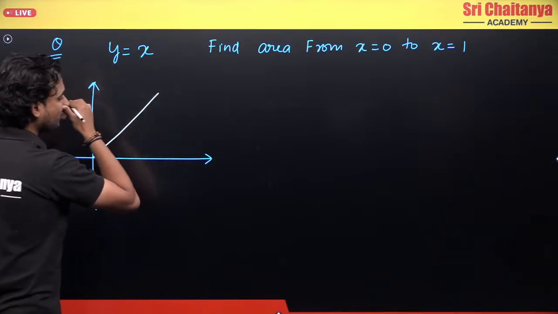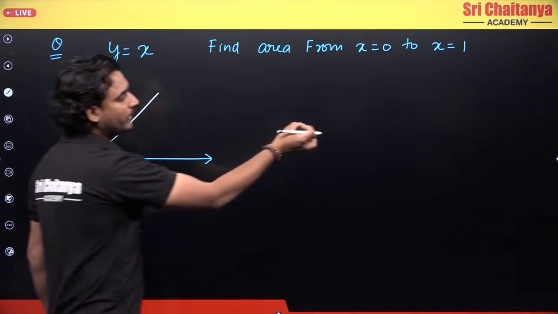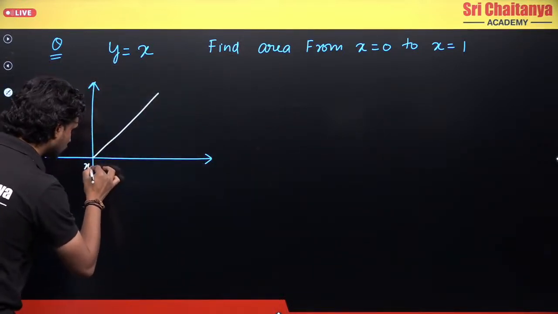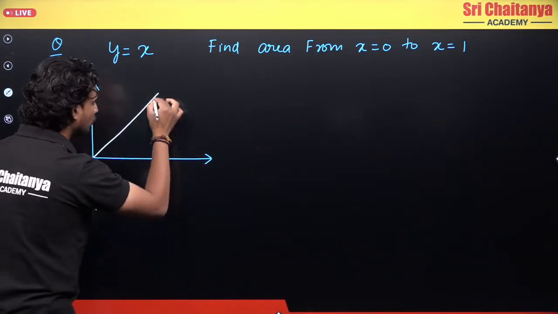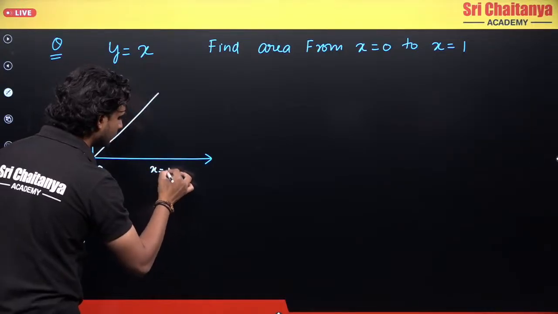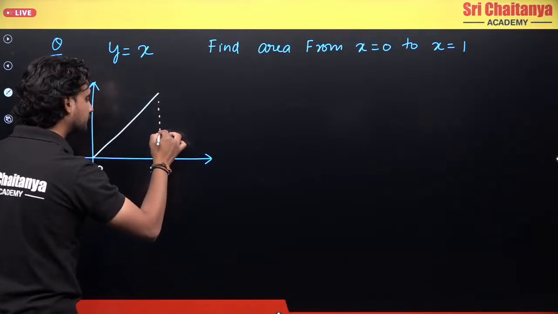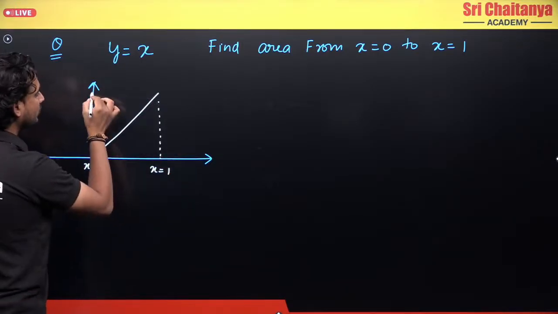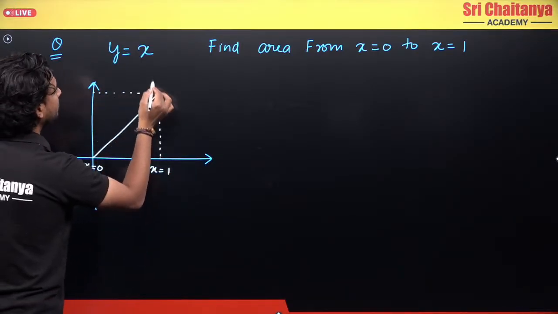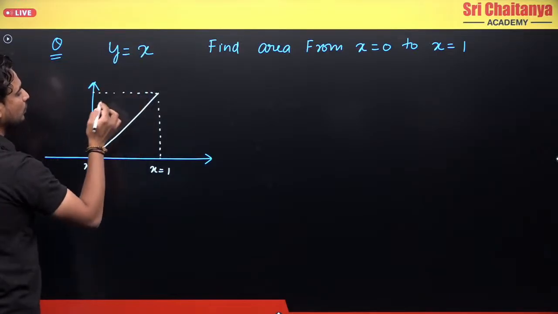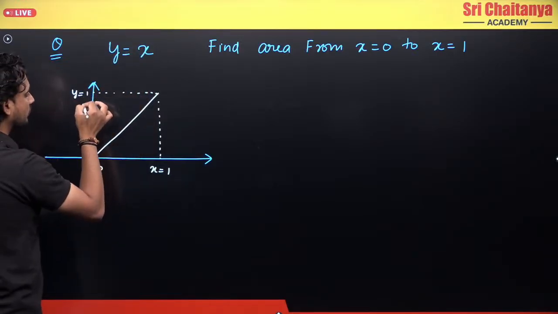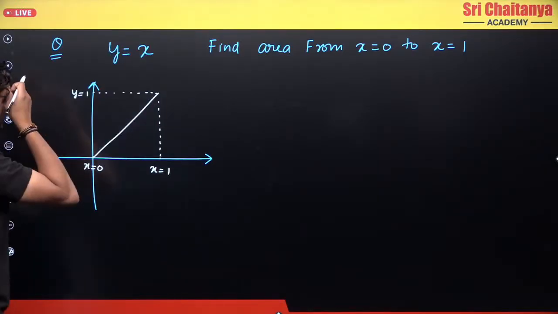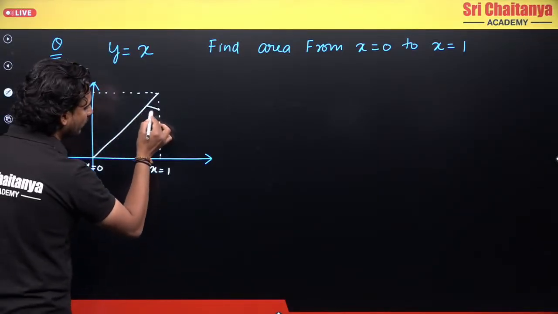So now from where to where do I have to find the area? From x equals 0 to x equals 1. So x equals 0 is here, and x equals 1 will be somewhere here, correct? If x equals 0 is here and x equals 1 is here, what is this value? For x equals 1, y will be equal to 1. So at this point y equals 1. So now what is the area I want to find? I want to find this area, no?